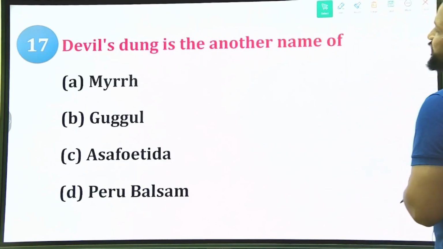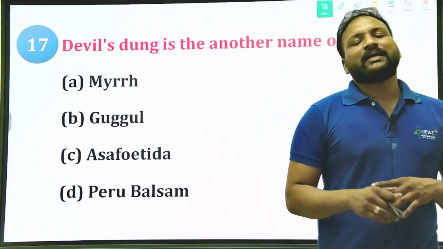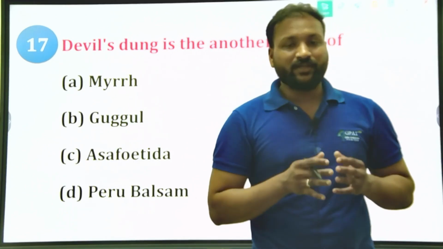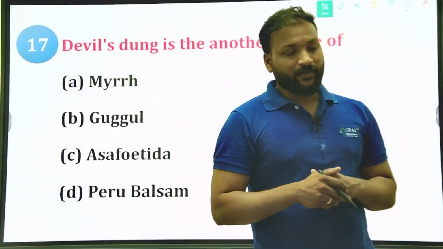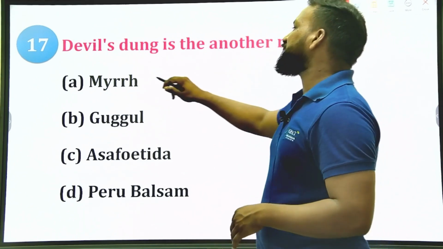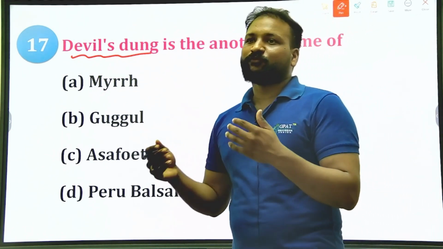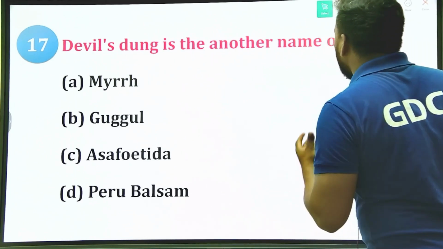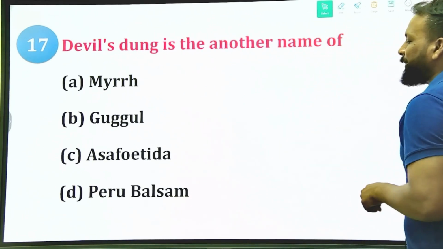Next, 17th question of this series: devil's tongue is another name of... Yes, I have said so many times, if you have watched my videos, that according to the syllabus, synonyms, chemical constituents, source, and uses are very important for the drugs in pharmacognosy. If any specific names like devil's tongue, devil's trumpet, and foxglove leaf are there, try to remember, because the examiner will focus on such synonyms. Option A, myrrh, B, Guggul, C, asafoetida, and D, Peru balsam.